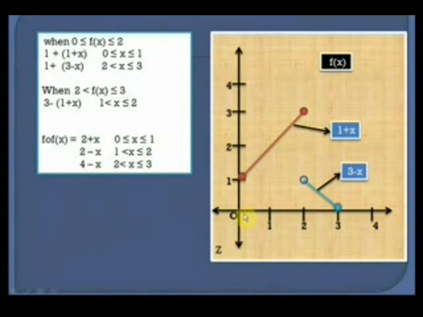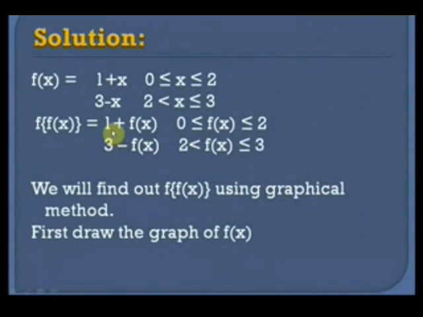Between the points 0 and 2, f(x) is 1 plus x. So this is 1 plus x, and it is equal to 3 minus x when x is greater than 2 and less than or equal to 3. So this represents the graph of y equal to f(x). Now we take two cases, that is f(x) is between 0 and 2 and f(x) is between 2 and 3.